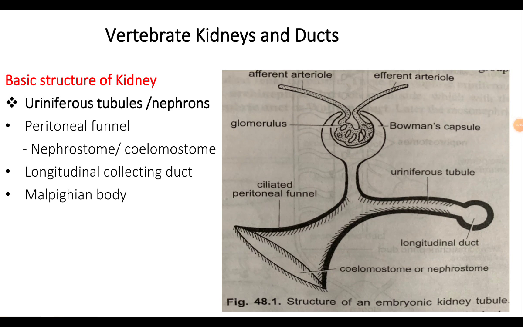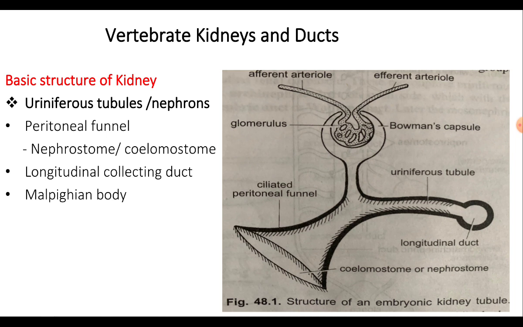Coming to the vertebrate kidneys and ducts. In vertebrates, there is a pair of compact kidneys which are found lying dorsal to the body coelom, one on either side of the vertebral column.